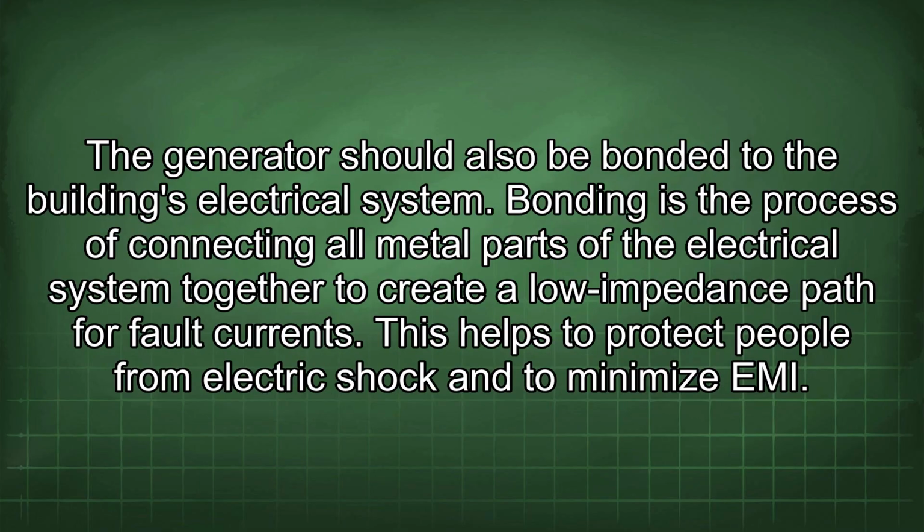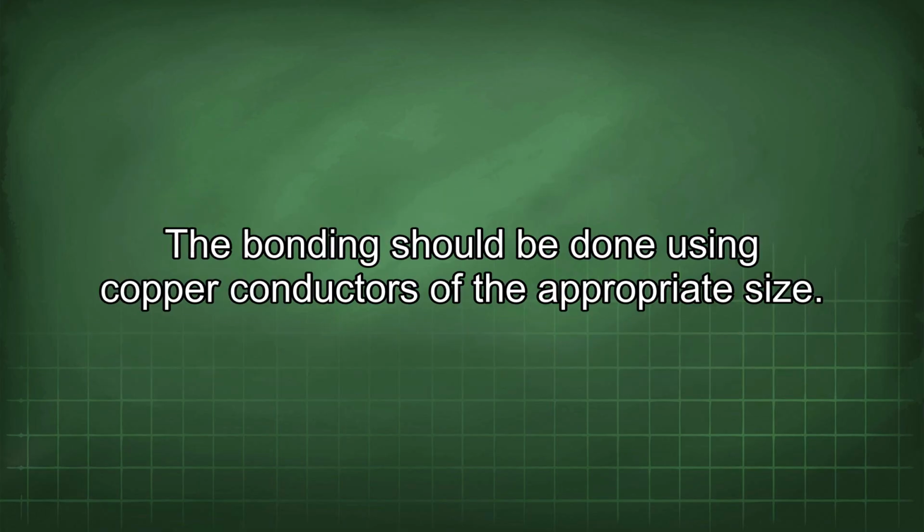The generator should also be bonded to the building's electrical system. Bonding is the process of connecting all metal parts of the electrical system together to create a low impedance path for fault currents. This helps to protect people from electric shock and to minimize EMI. The bonding should be done using copper conductors of the appropriate size.